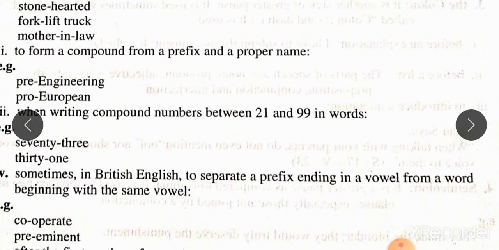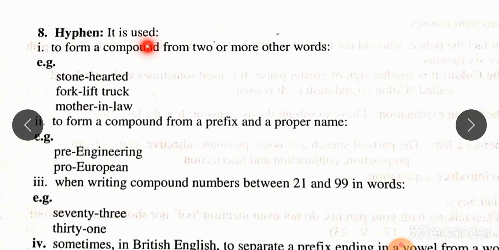Come to the uses of the hyphen. It is used to form a compound from two or more other words, like stone-hearted, folk lift truck, mother-in-law.